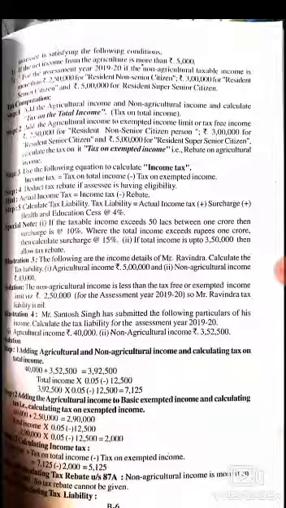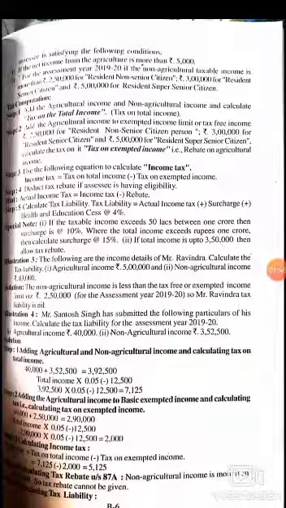These are the things we have to calculate while adding the agricultural income to total income. There is a formula: income tax is the total tax on total income minus the tax on total exempted income. First we calculate the tax on total income, again we calculate the tax on exempted income, and later the tax on exempted income is deducted from the tax calculated on total income.